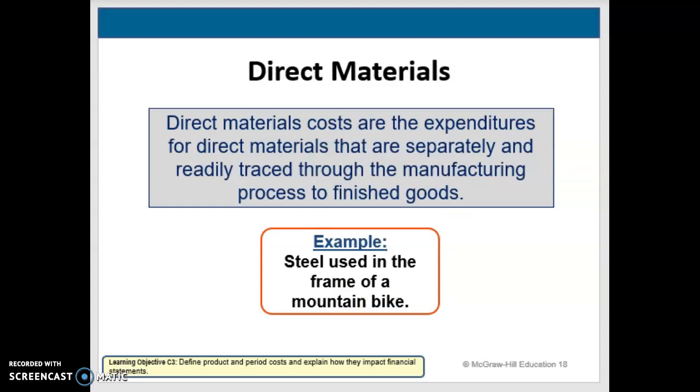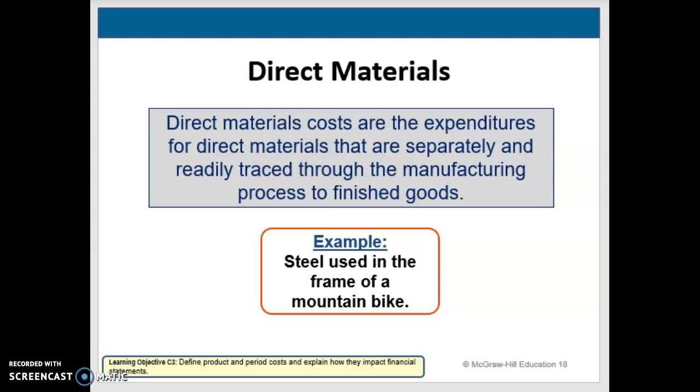Direct materials are the actual materials that are used in making the goods. They give an example here of the steel that's used in the frame of a mountain bike. The steel is the direct material. Direct materials are the tangible component of a finished product. Direct material costs are the expenses for direct materials that are separately and readily traced through the manufacturing process all the way to finished goods.